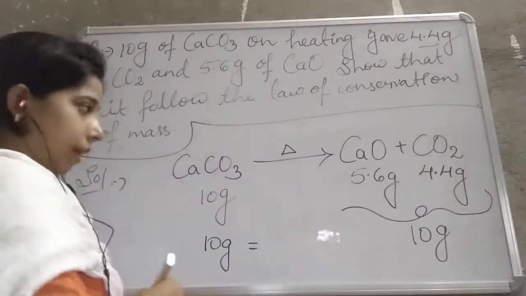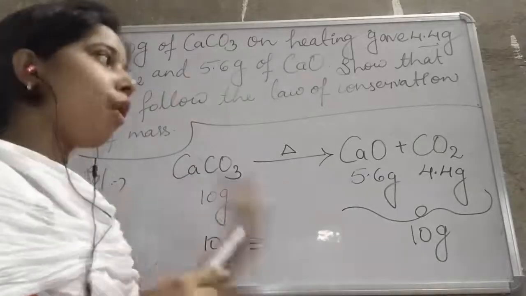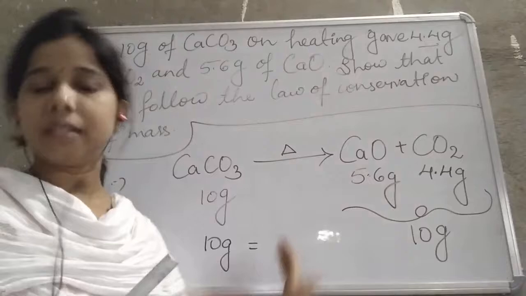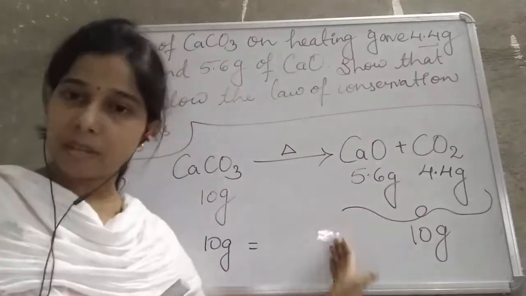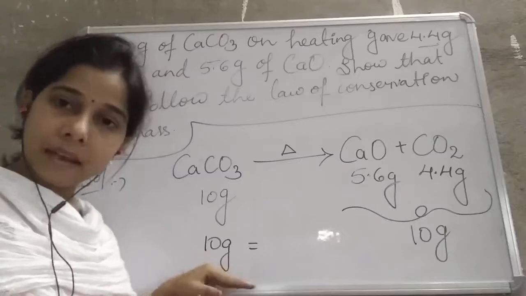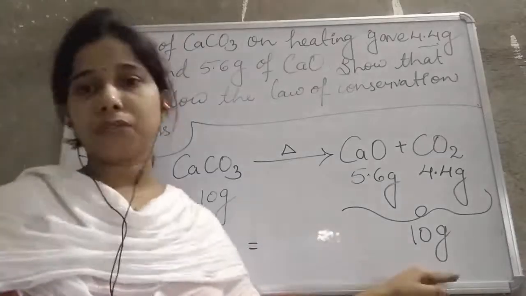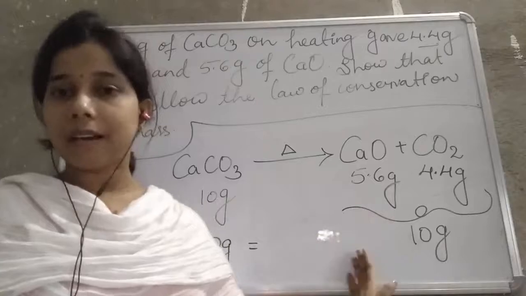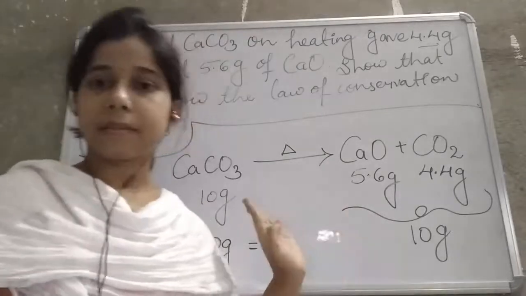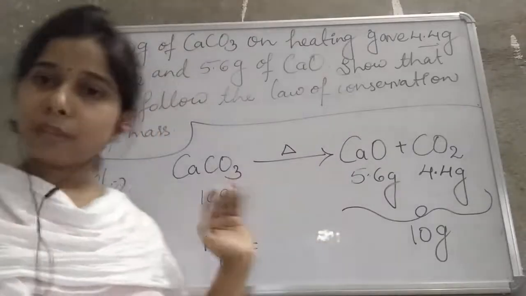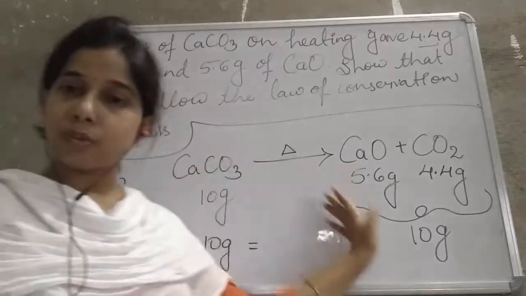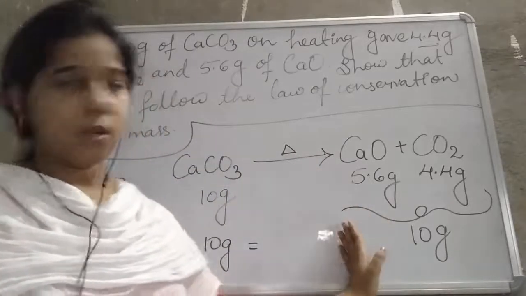So you will write that according to the law of conservation of mass, total mass of the reactant is equal to total mass of the product, and since the total mass of the reactant is 10 as well as the total mass of the product is 10 gram, thus it follows the law of conservation of mass. So if any question asks, you will write that the total mass of the reactant is equal to the total mass of the product.